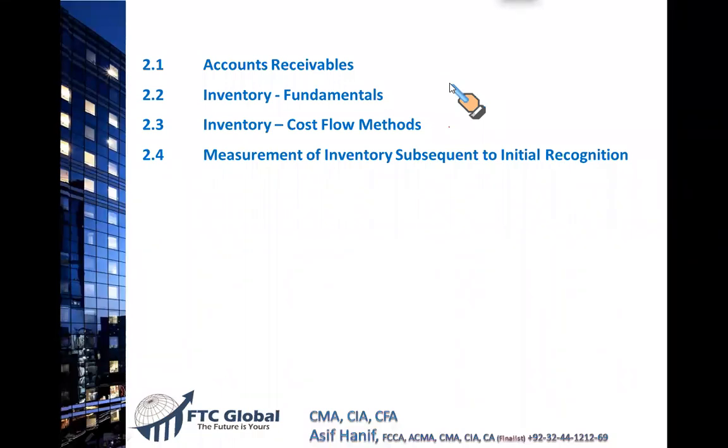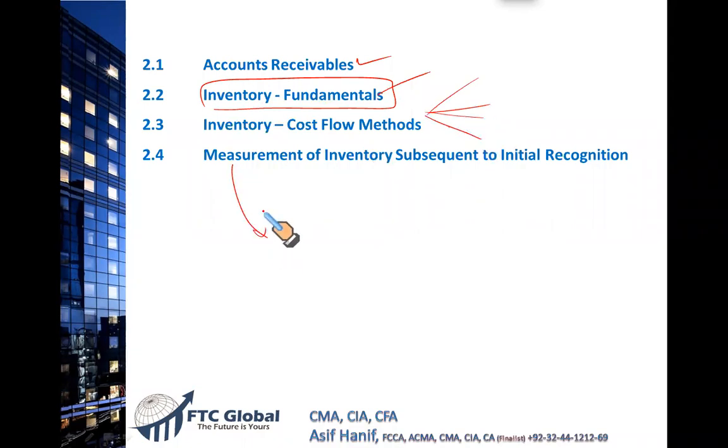Okay, now what we have done is accounts receivable. Now we're going to start inventory. This topic has been divided into three areas. First, you will discuss basics of inventory, inventory fundamentals. In the second topic, you will do LIFO, FIFO, average cost method, and the specific identification method. And the last one is the most important one.